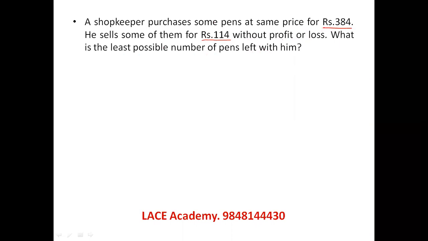So if he is buying at the same price for 384 and selling some of the pens at 114, the price of the pens should be such that it divides both of these, because you cannot buy 6.5 pens like that. So the price must be a perfect divisor or factor of 384 as well as 114. We know that 114 is 19 into 6.